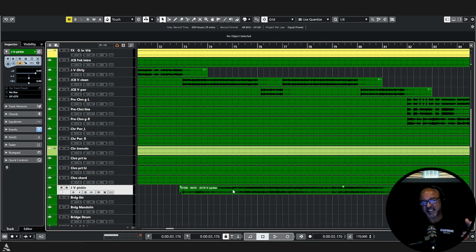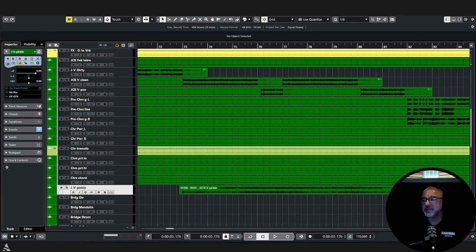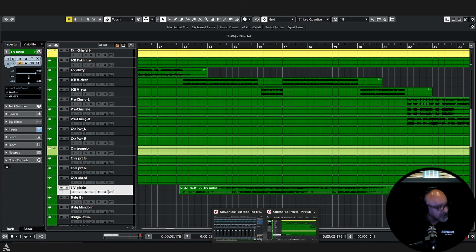But we want him not as an effect, but just as a secondary part. So as a secondary part, minus 25 is our primary, minus 30 is our secondary one. We're going to drop JV picking down to minus 30. Okay, so he's secondary one. There you go.